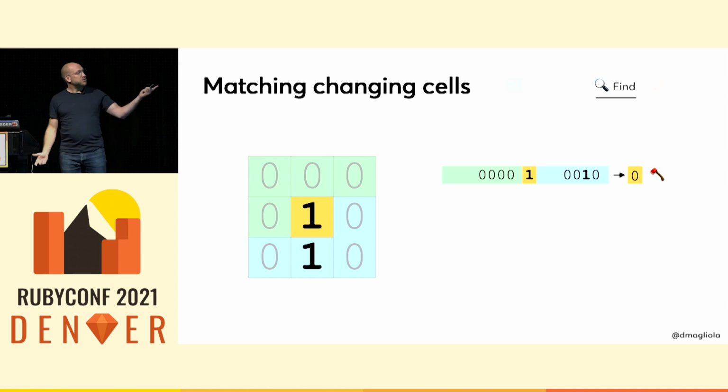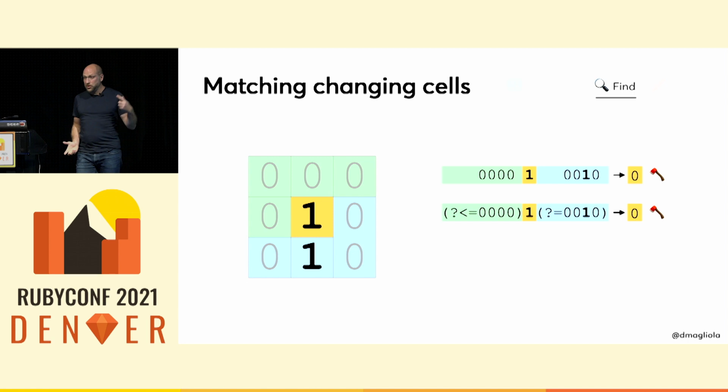So for example, I have this combination, which is a death. I want to find the middle one to turn into a 0. So I need to search for that pattern over there. And I need to do the look ahead and look behind, so I only match the 1. And now that I have that pattern, all I would need to do is repeat it 228 times, and that should be done. But there's one more problem.